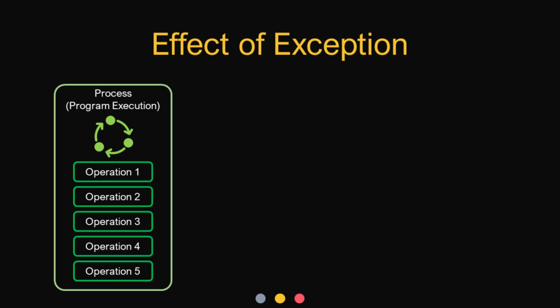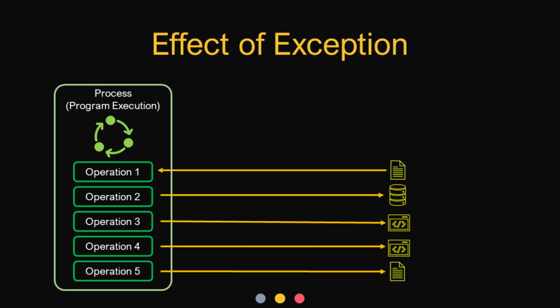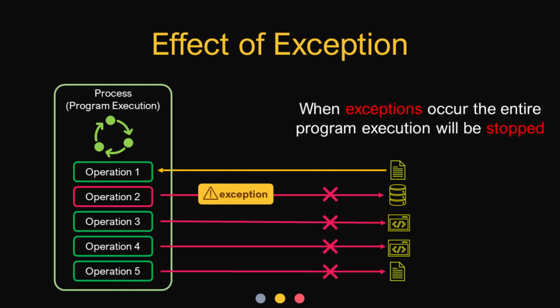For example, assume that we have a process or a program that is being executed and performs multiple operations. Each and every operation performs different activities. For example, operation 1 reads from a file, operation 2 writes to a database, operations 3 and 4 perform some system operation, etc. Also note that in this case the operations are independent of each other. That is, each and every operation should execute even if errors occur in another operation. But what happens here is, if an exception happens in one of the operations, that specific operation will stop working. Also, it will stop other operations from running further.